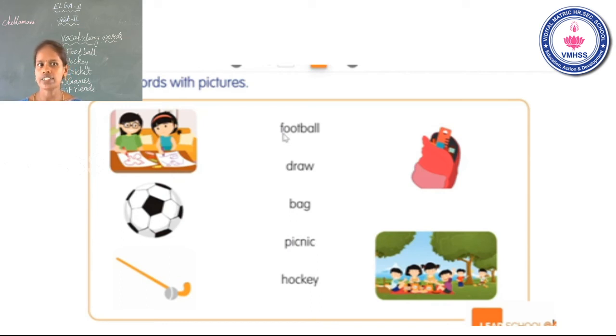This is your activity, students. Don't forget. Okay. You can match the words with correct pictures. Is that clear? Once again read these words. First word is football. Second word is draw. Third word is bag. Fourth word is picnic. Fifth word is hockey. Okay. Now go to the next one.